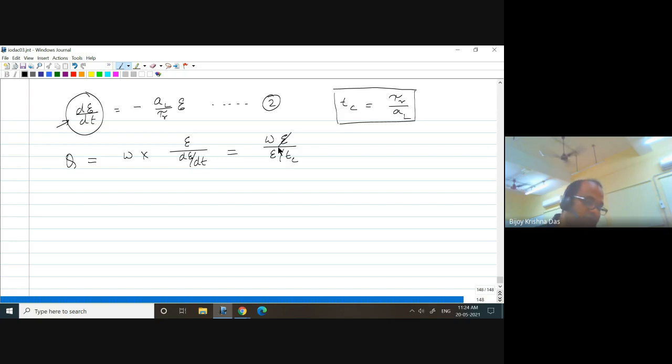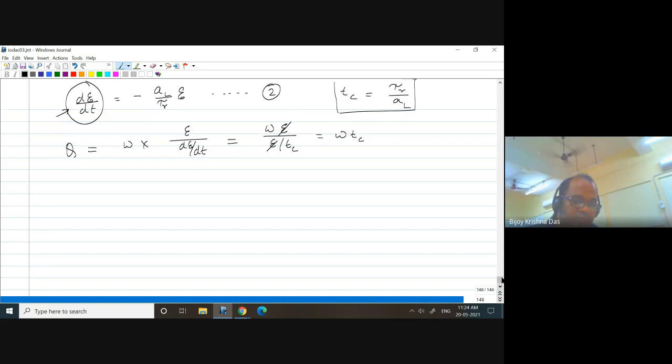So basically E cancels, and it becomes omega Tc. So that means if we know the decay time, if I can measure Tc, that gives the energy change inside the cavity. For example, if I just go back to the previous page.